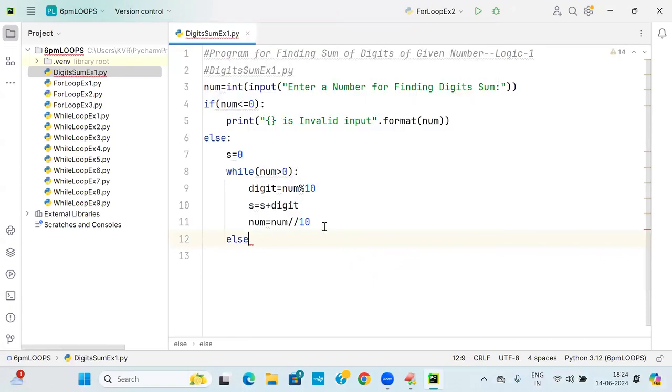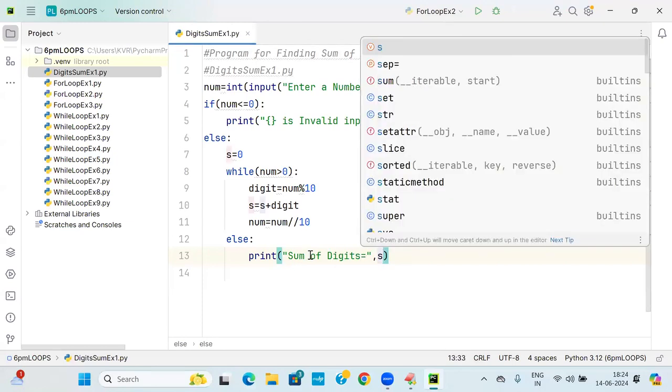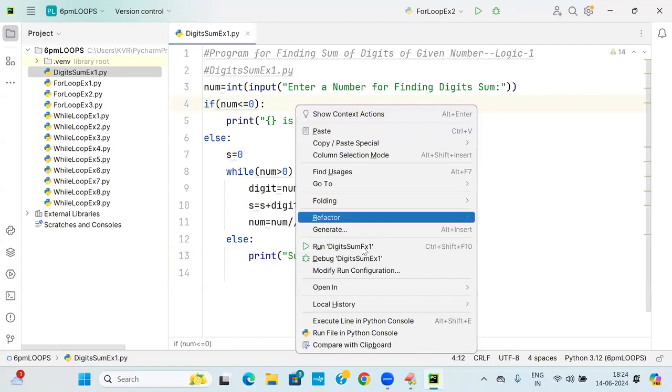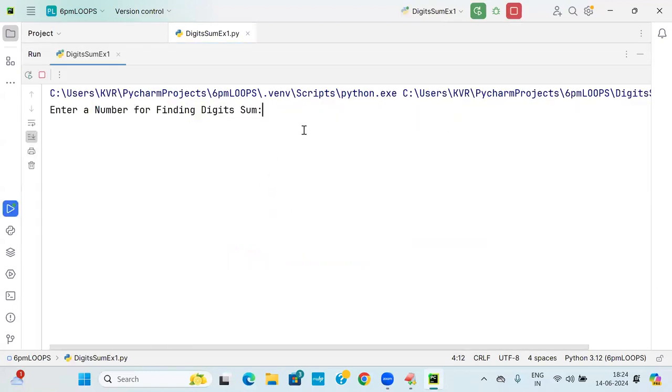Here I am writing what else? Here I am writing print sum of digits is equal to, comma. I will write what? Yes. Try to run it now. Go to this 4, 5, 7, 8. I'm getting 24 or not? Sum of the digits is equal to.